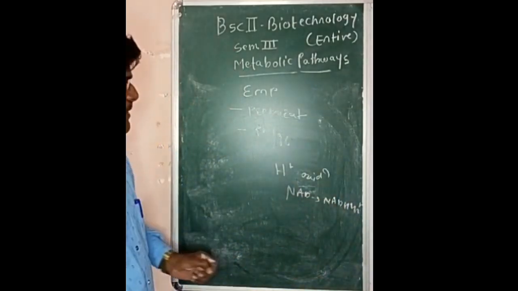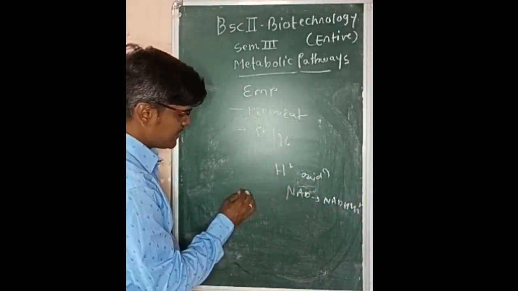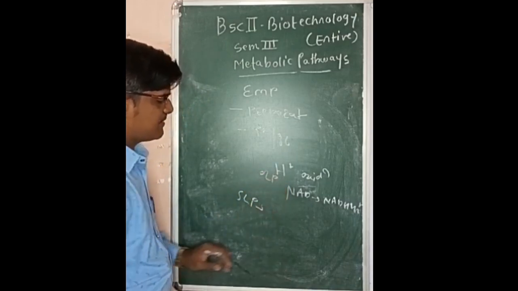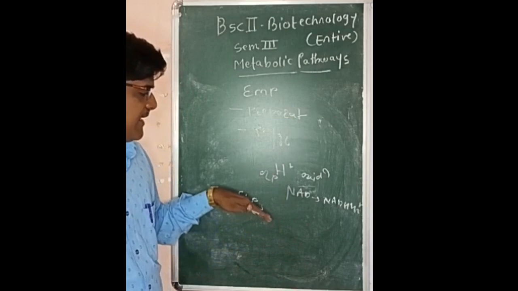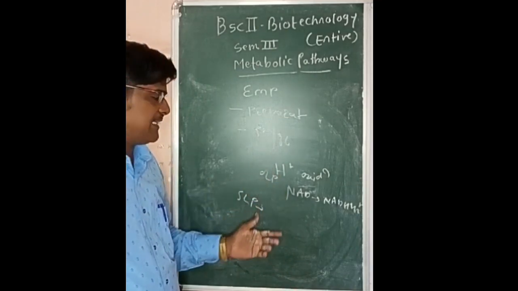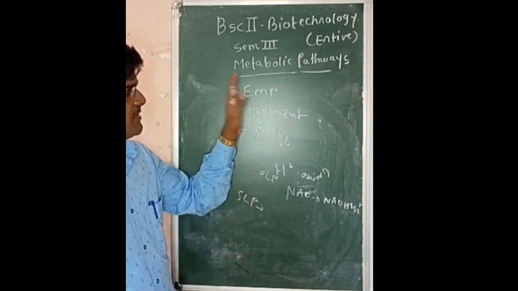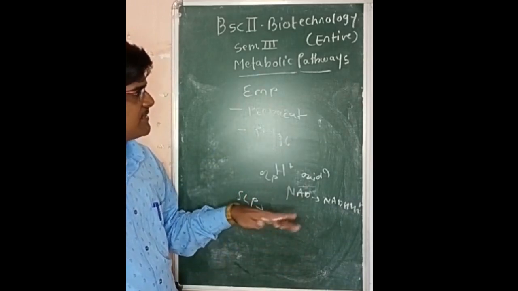This NADH plus H plus then transfers its electrons and protons to the components of the electron transport chain for synthesis of ATP. Another way of ATP generation is substrate level phosphorylation, in which a complex substrate is converted to a simpler product, during which a high energy bond is broken down and this energy is conserved in ADP and Pi to form the ATP. So this is in short the introduction of glycolysis.